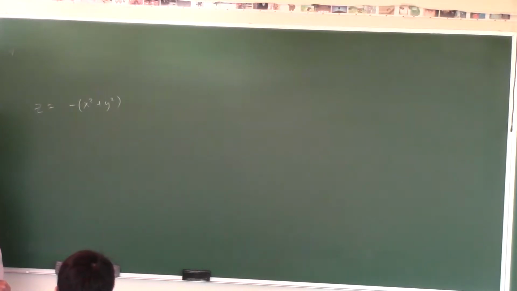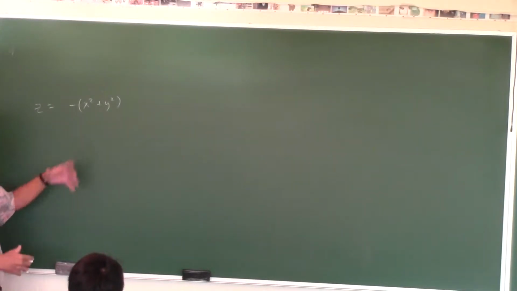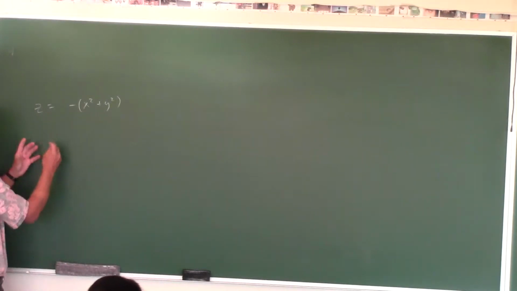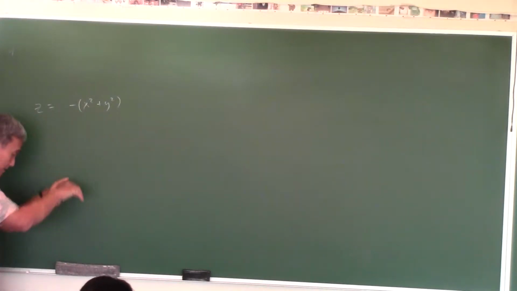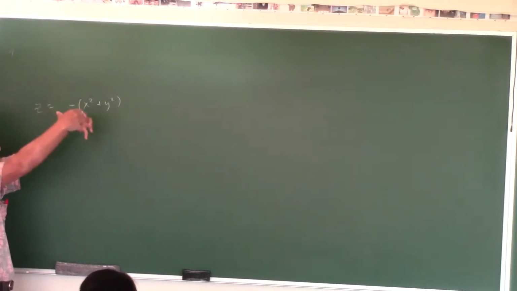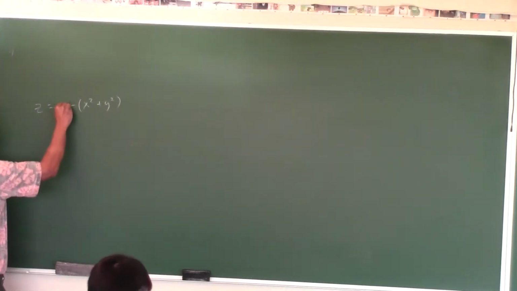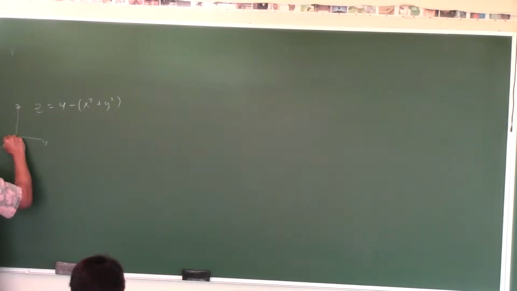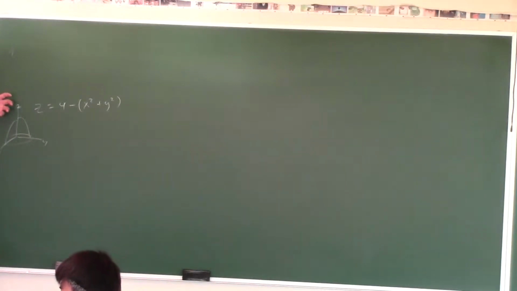So you guys know what a paraboloid is, right? So you minus it, so the thing is opening down. Now let's shift it up. Let me just put 4. Would you agree that the paraboloid looks like this then? X, Y, Z, like that. It shifted 4 units up.